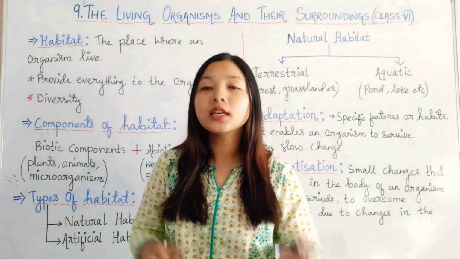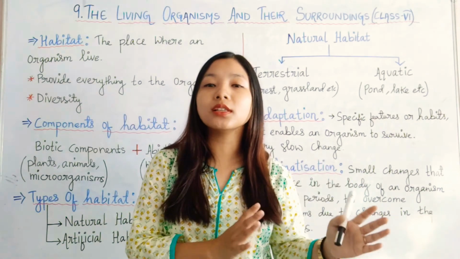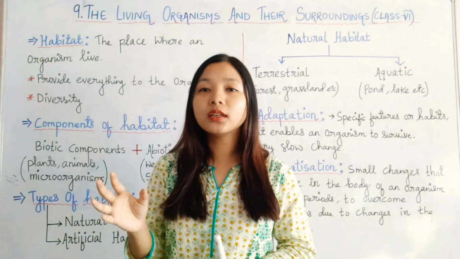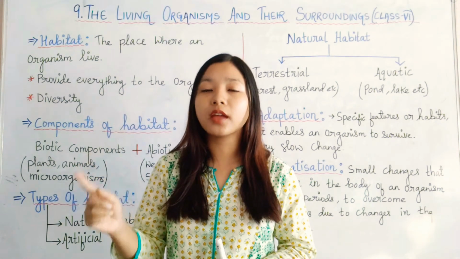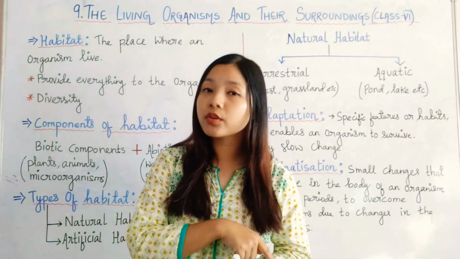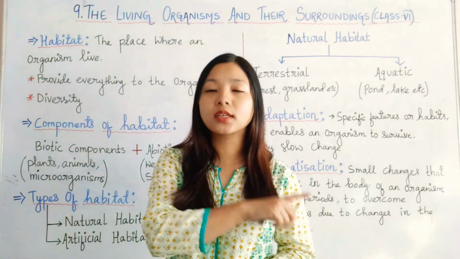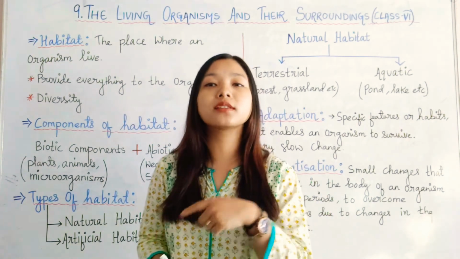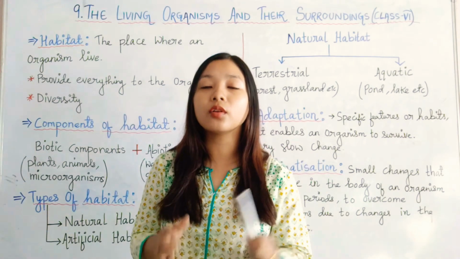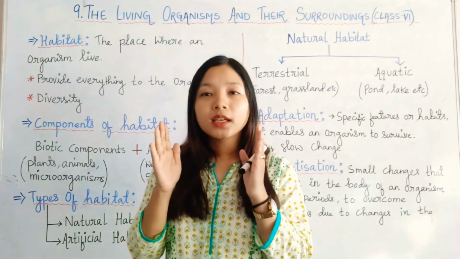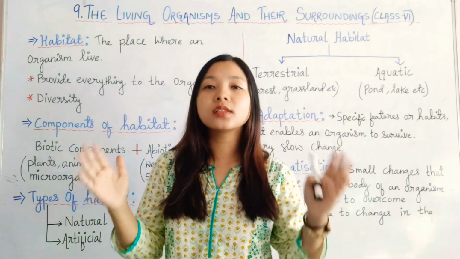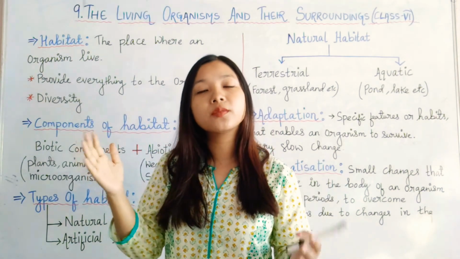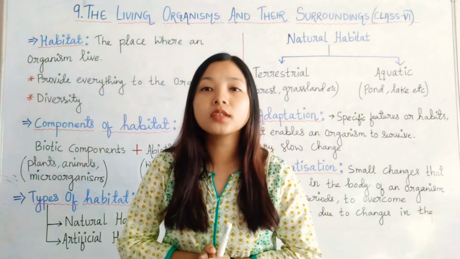On the other hand, different types of animals can be found in different habitats. For example, a camel can only be found in the desert and dry regions. They will not be found in the water or in the forest. Whereas fishes will only be found in the water and not in the desert or mountain habitats. So different types of animals have different types of habitats. On the other hand, several kinds of animals can share the same habitat also.